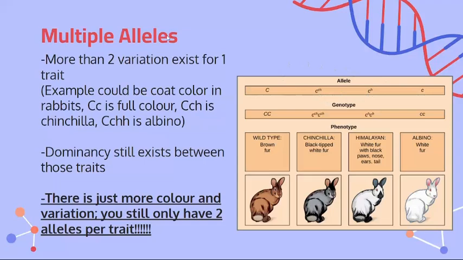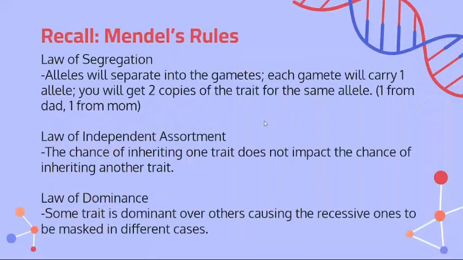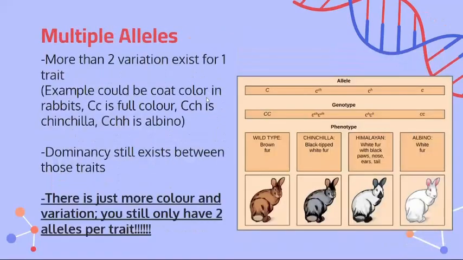However, more than two variations existing does not mean that you escape the law of segregation. You're still going to get two copies of alleles for that same trait. You're going to have a CC. Sure, it's full brown, full chinchilla, full Himalayan, pure albino, whatever. You're still going to get one from dad, one from mom. This still exists.